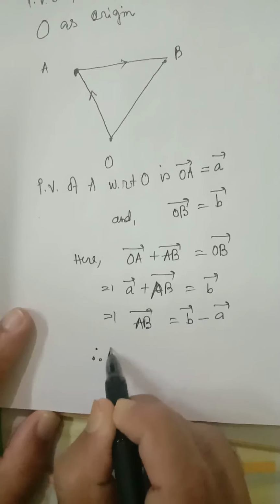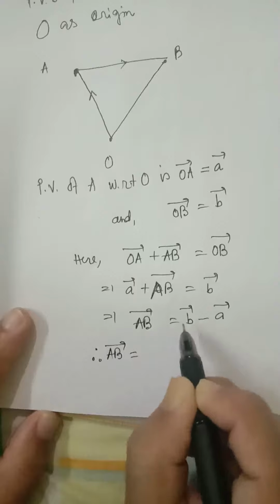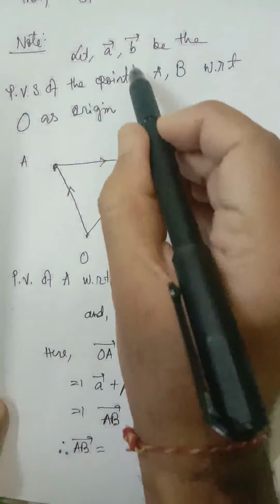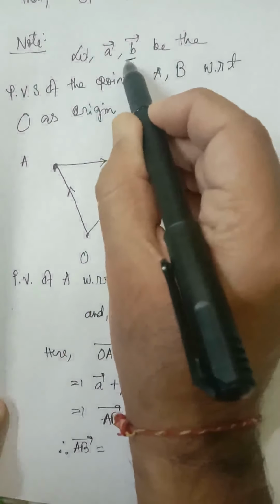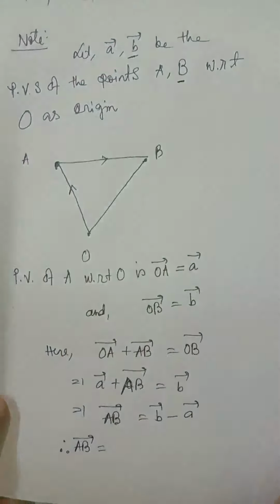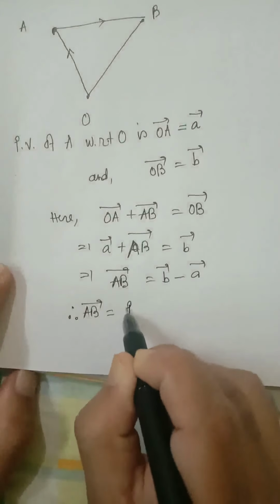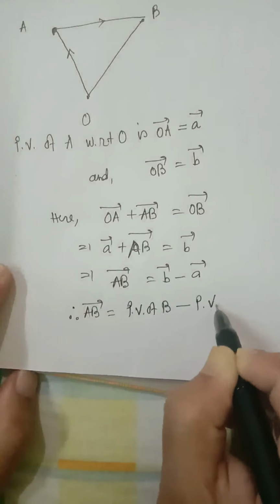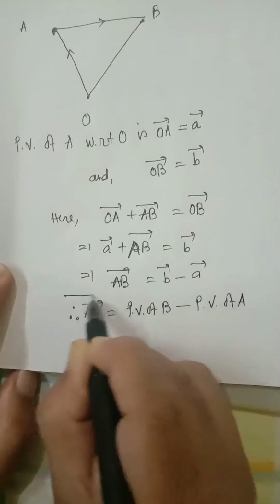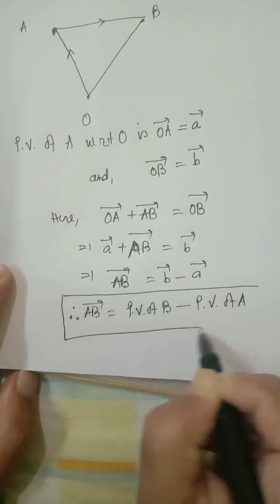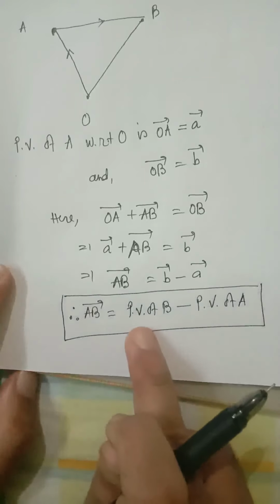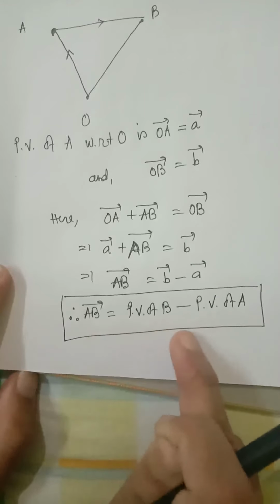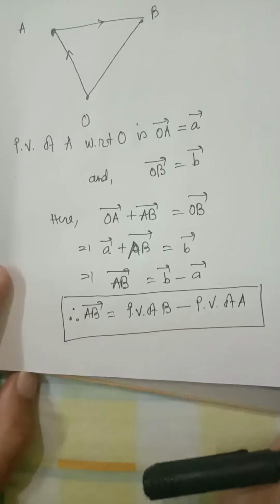So the very important result: AB vector is equal to B vector minus A vector. B vector is the position vector of B with respect to origin, and A vector means position vector of A. So very important, AB vector is equal to position vector of B minus position vector of A. This is AB vector.